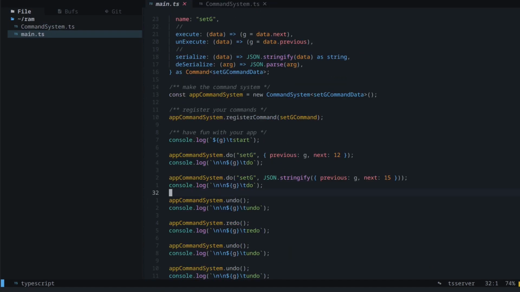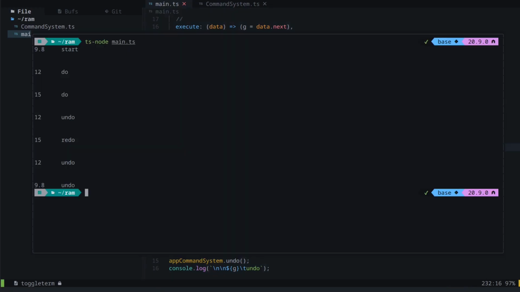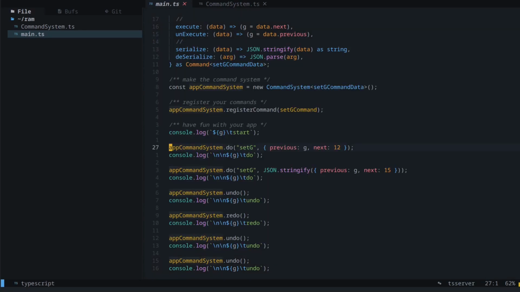Now let's try to run all of this to just see it in action. And we can see at the start the G value was 9.8, and then it becomes 12, and then it becomes 15 from the serialized data, and we undo, it's back to 12 again, we redo, it's 15, and then we undo, it's 12, and then we undo, it's 9.8 again. So this works flawlessly, and this is a very basic implementation of a command system.